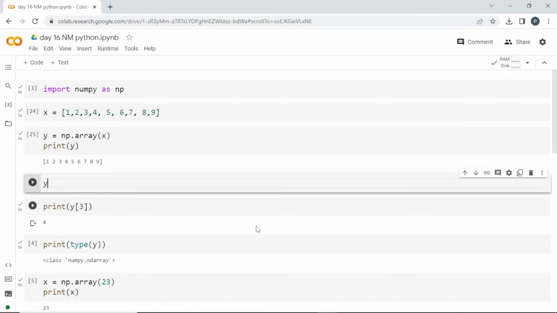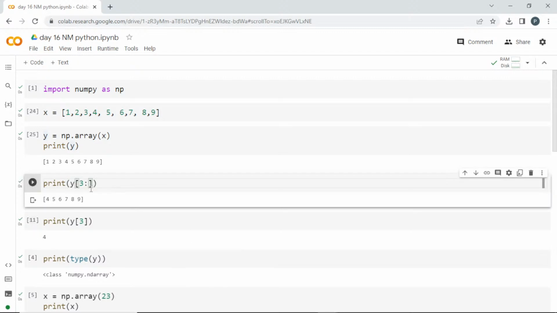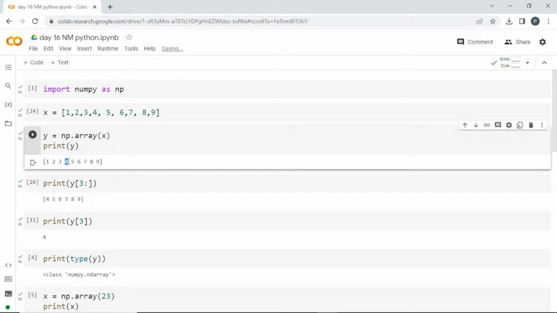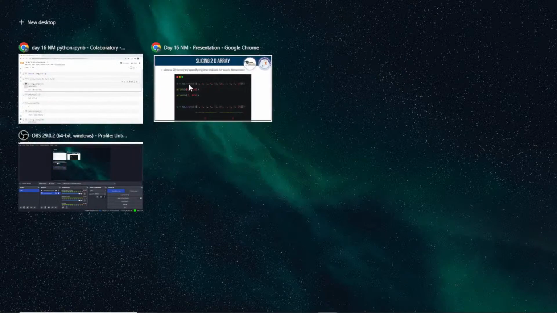So I'm going to slice. I'll print y. I'll get from the 3rd index till the end. If I leave it empty, it is going to give from the 3rd index till the end. We got it, right? This is the 3rd index till the end.